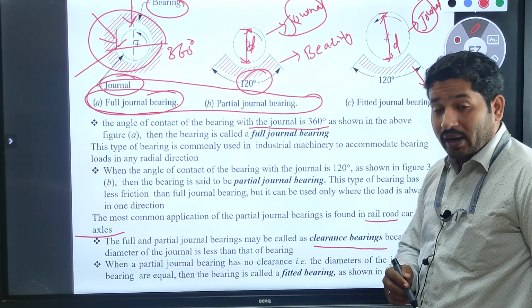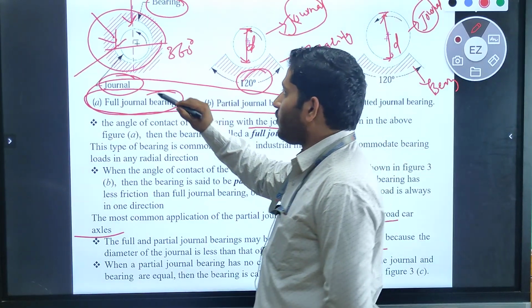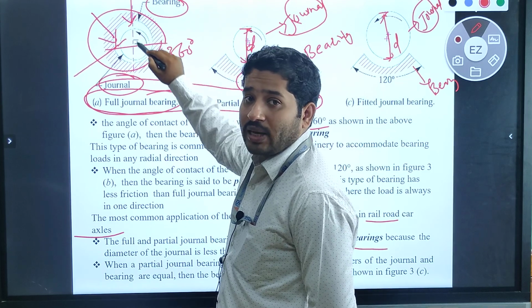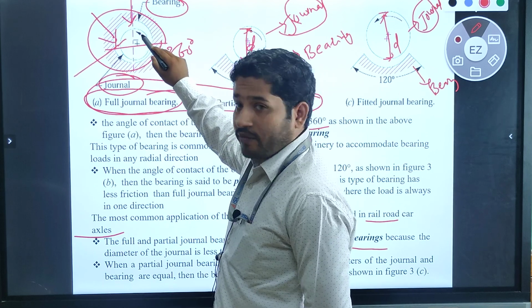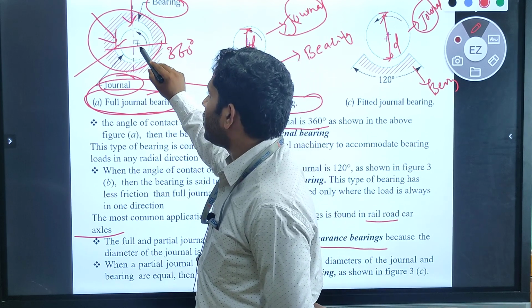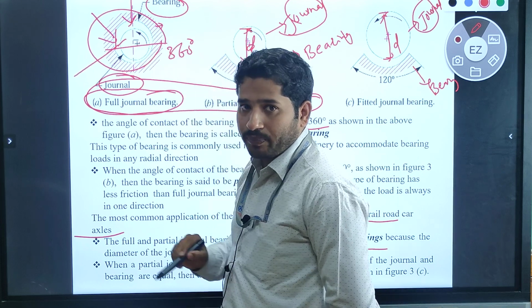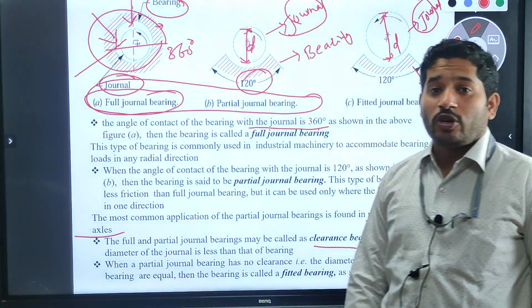Again I will repeat over here. The full journal bearing has an angle of contact between the journal and the bearing of 360 degree, and the diameter of the journal is lesser than the diameter of the bearing. Such bearings we call full journal bearings.